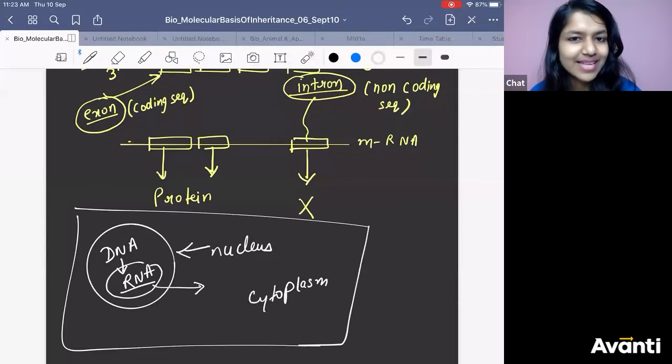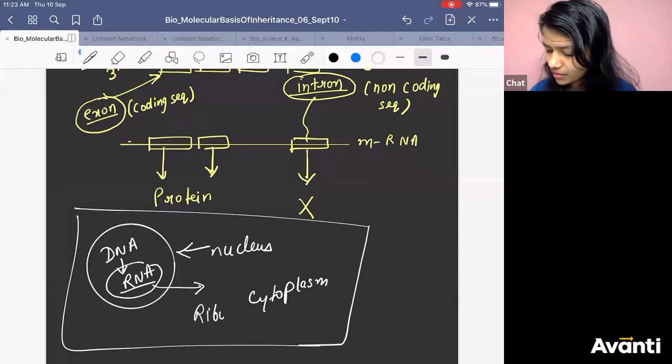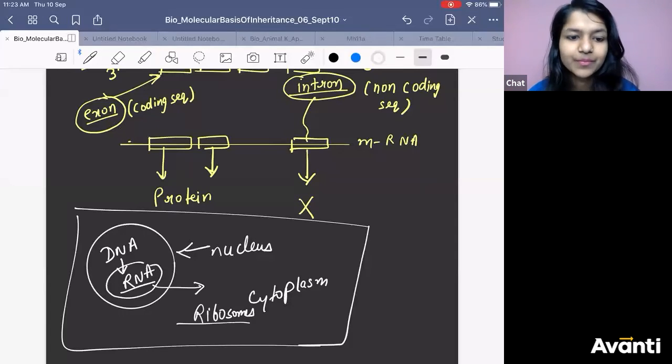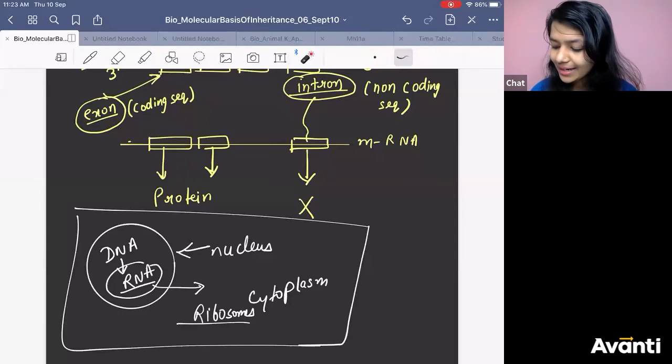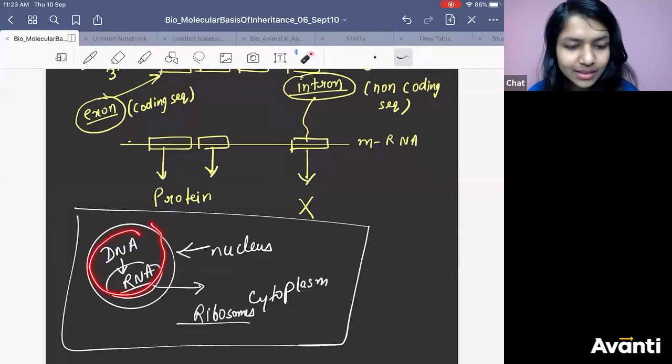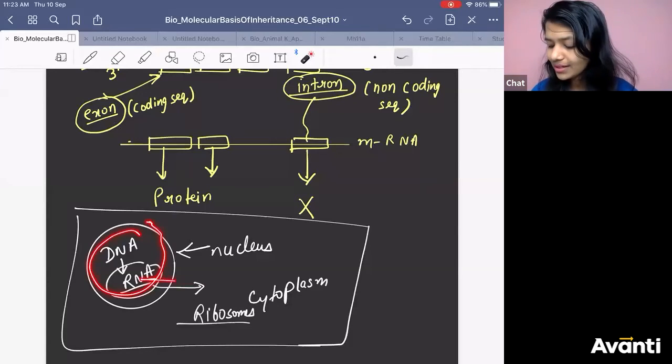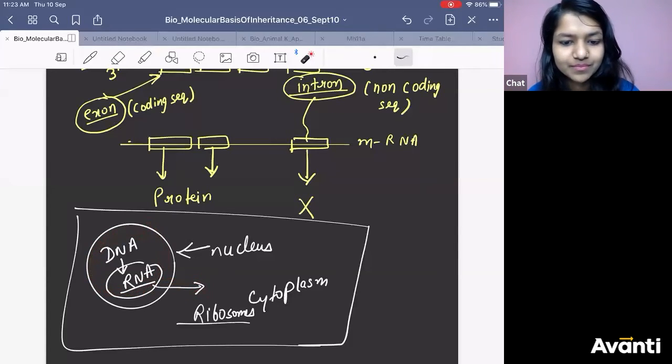Translation is happening in the cytoplasm because where do you get ribosome? Ribosomes you get in the cytoplasm. That is why the RNA which you have formed in the nucleus, that RNA will come out in the cytoplasm. This means translation will happen in the cytoplasm in case of eukaryote.